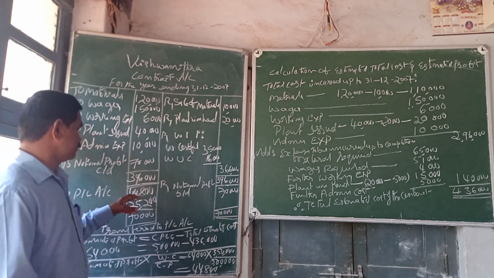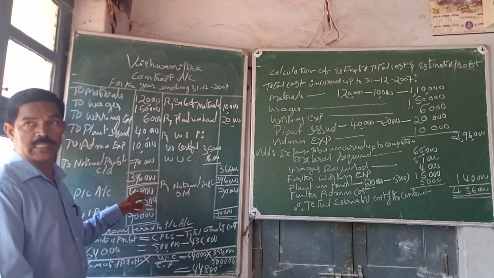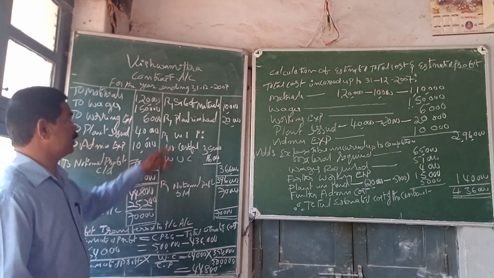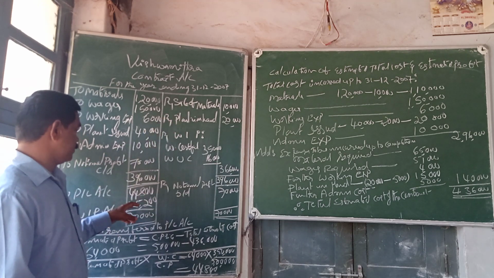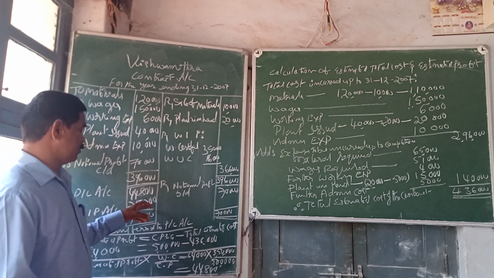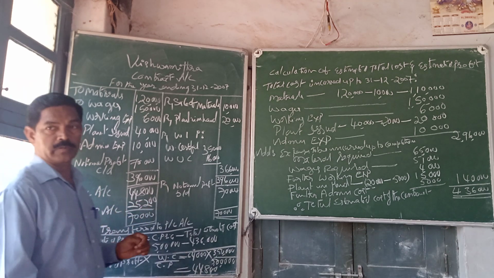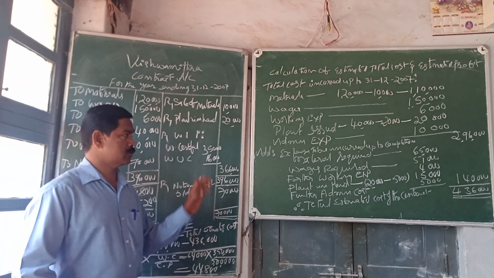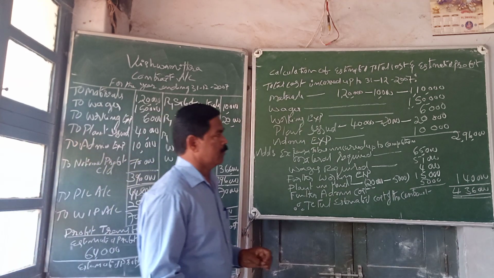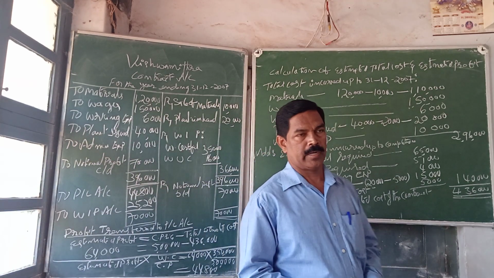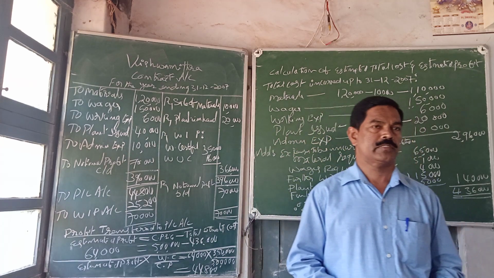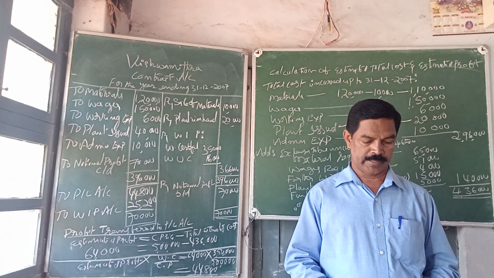Then out of 70,000, 44,800 is transferred to profit and loss account of the year 2007, and the remaining balance 25,200 is kept as reserve or transferred to work in progress account. So this is how a contract account is prepared on the basis of estimated cost and estimated profit.